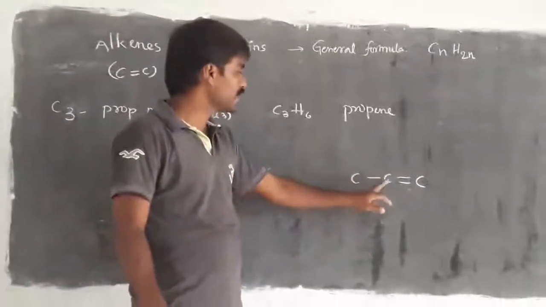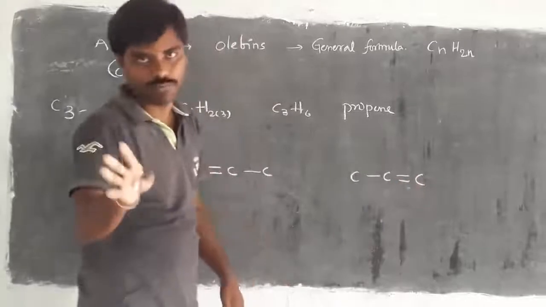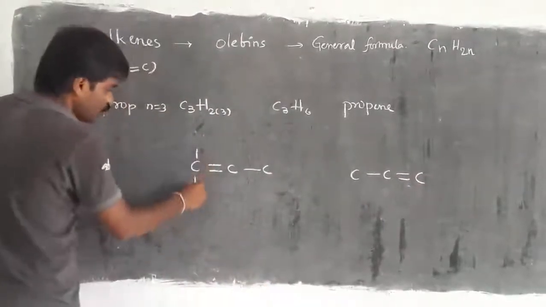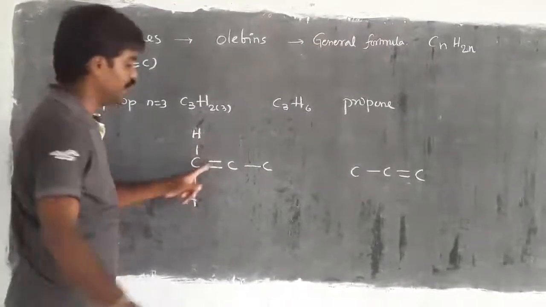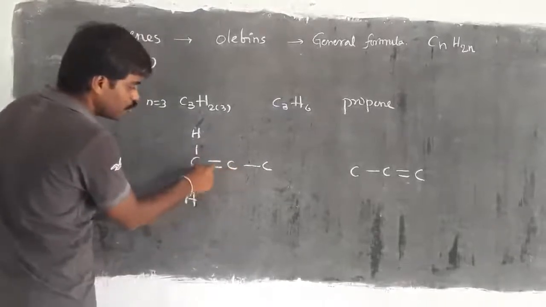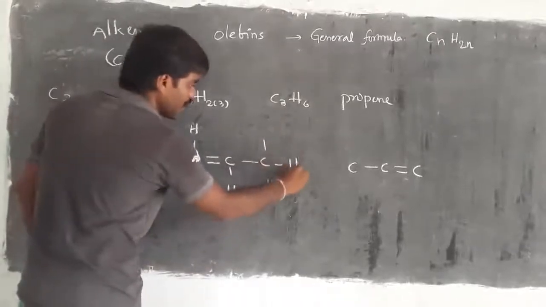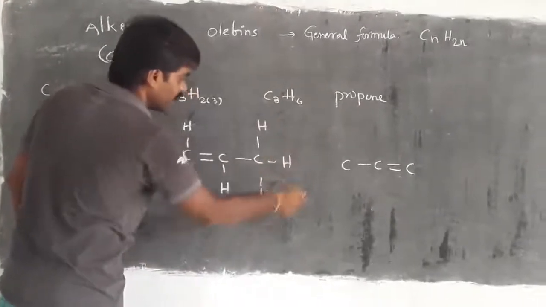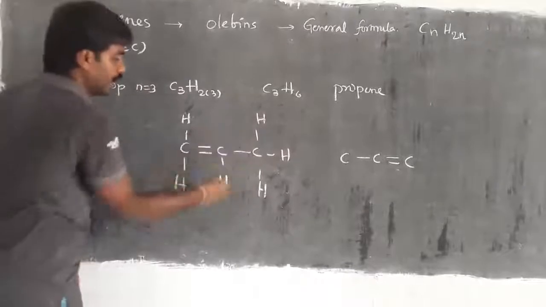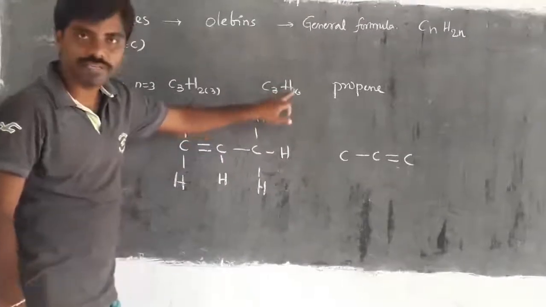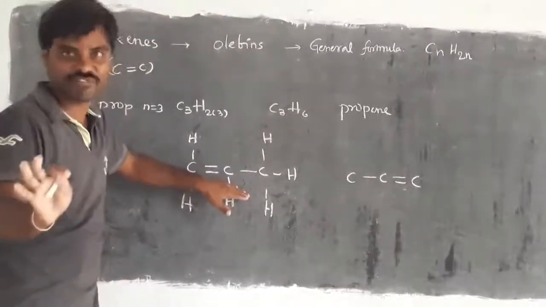Or else the first and second carbon with a single bond, and the second and third carbon you have to take as a double bond. Right? Then here 2 more carbons with hydrogen. Then 2 plus 2, 4 bonds are fulfilled. Here for the middle carbon, 2 bonds are there, here 1 bond is there. The rest of the bond is with hydrogen. The last carbon is fulfilled with hydrogen. Here 3 hydrogens, here 2 hydrogens, here 1 hydrogen. Then 3 plus 3, 6. Then is the general formula exactly with H6 or not? You have to satisfy this every time, check or verify.